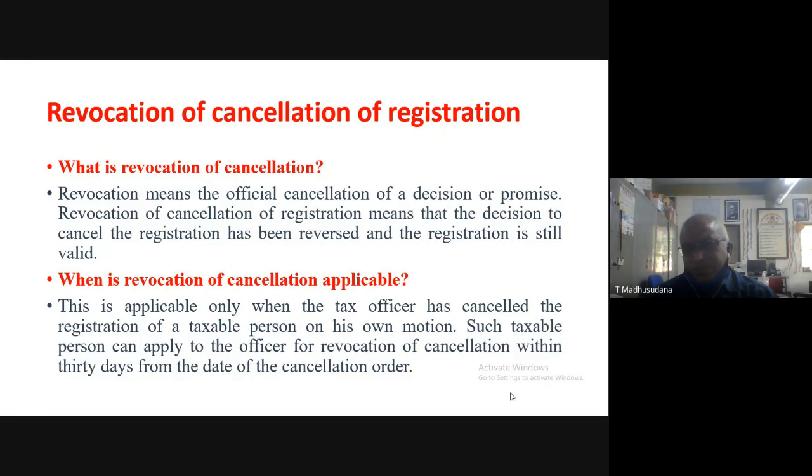Here, revocation of cancellation of registration means that the decision to cancel the registration has been reversed and the registration is still valid. That's called the revocation of cancellation of registration.